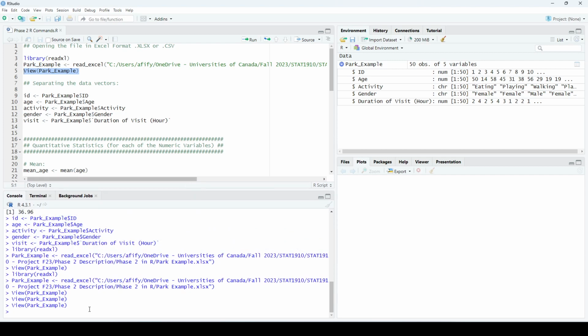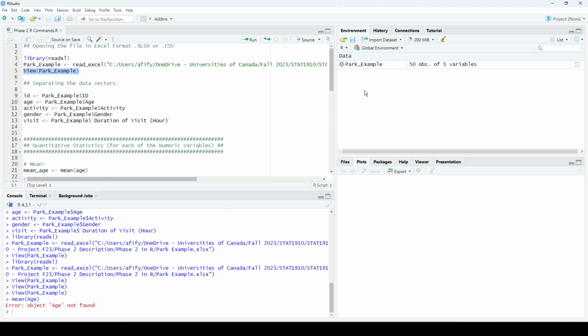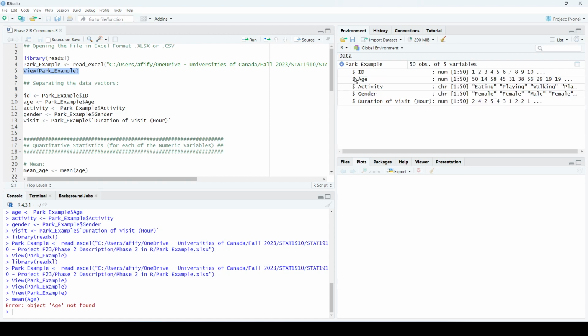For example, if I want to calculate the mean of the variable age, and this variable here is called age, with a capital A, G, E. If I try to write in the console here, mean age, R will give me an error. It's going to say object age not found, because I don't have any object here called age. However, I have a variable inside this data frame called age. How do I find the mean of this?